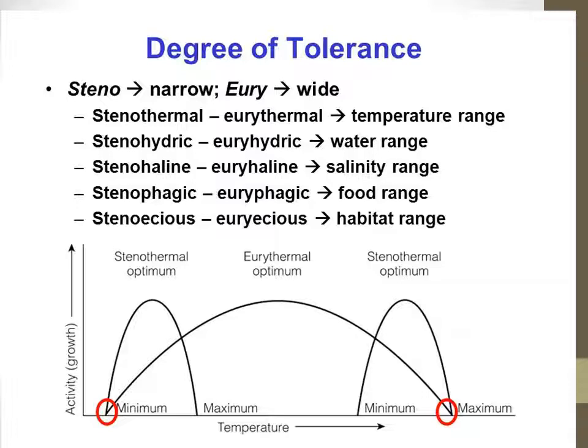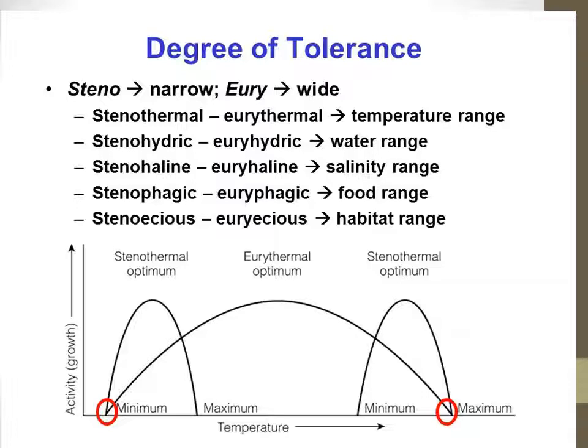For example, if I take a freshwater fish and keep it in seawater, freshwater animals cannot live long in seawater because of the high salt content. They will have an osmotic problem, and the organism cannot survive for that matter. Again, you have fishes which can sustain only a particular range of salinity, or salt content of the water. Similarly, you have this for food and habitat also, but from all these five, this is only for your knowledge. These two are very important: stenothermal and eurythermal, and stenohaline and euryhaline.